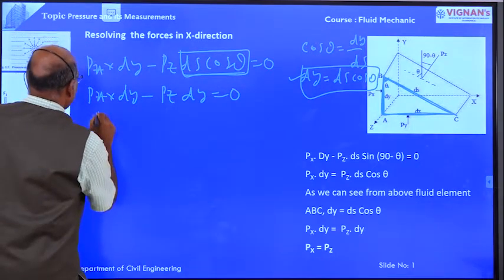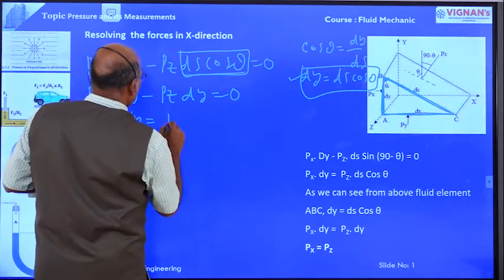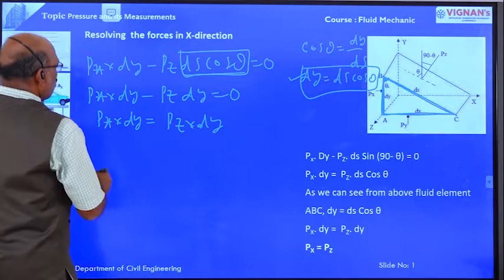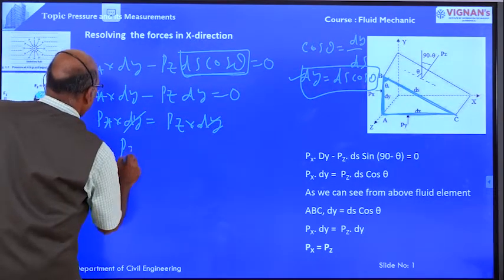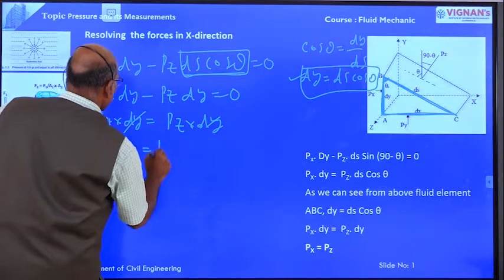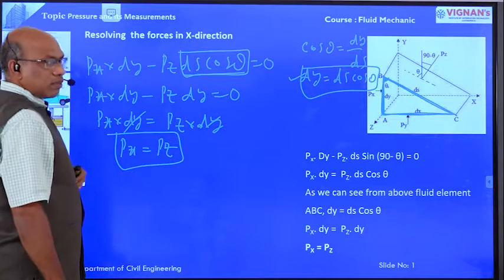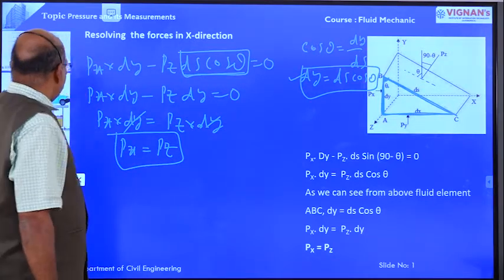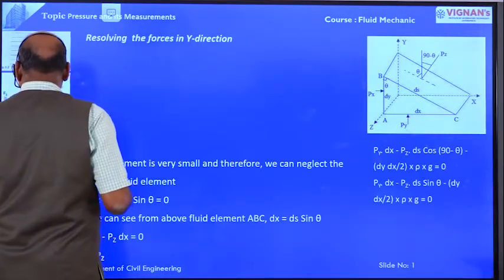Then Px into dy is equal to Pz into dy. Now dy gets cancelled. Therefore Px is equal to Pz. This is one relation, right? Px is equal to Pz. This is one relation. Now we are going to resolve the forces in y direction.